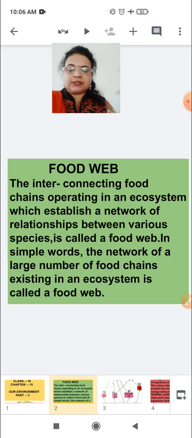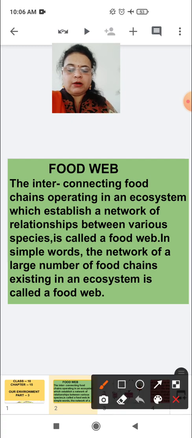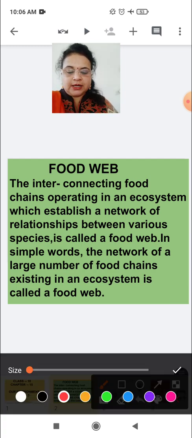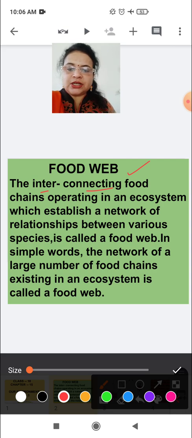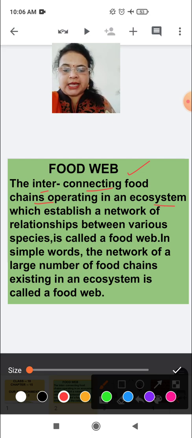In food chain you have studied about the connection from one organism to another organism for their food, for their requirement, for energy. In food web you will study something different. In food web the interconnection is not direct. The interconnecting food chains operating in an ecosystem establish a network of relationships between various species.